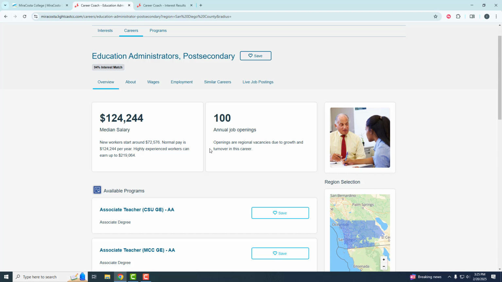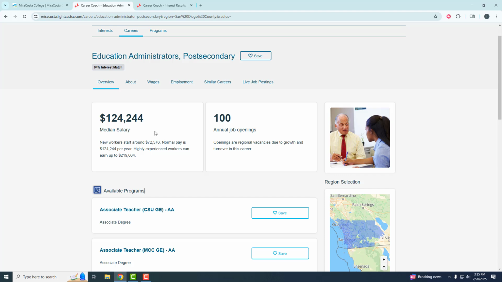And what I really love about Career Coach is that it's going to tie the occupational data to our local economy, to our regional economy in San Diego. So this median salary is based on San Diego, the annual job openings, San Diego County again.